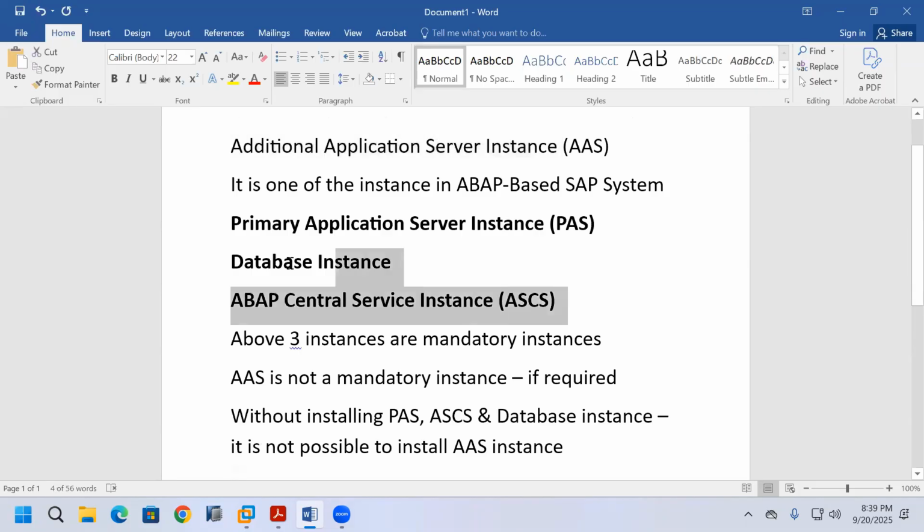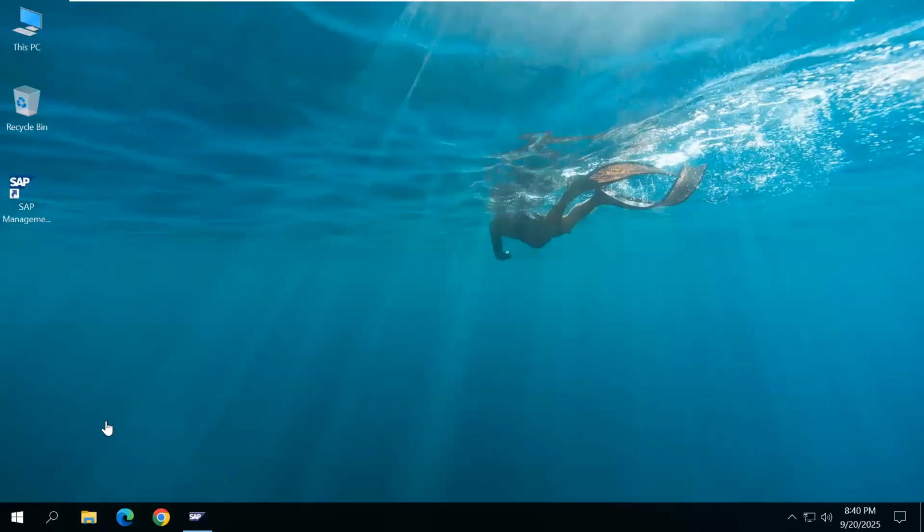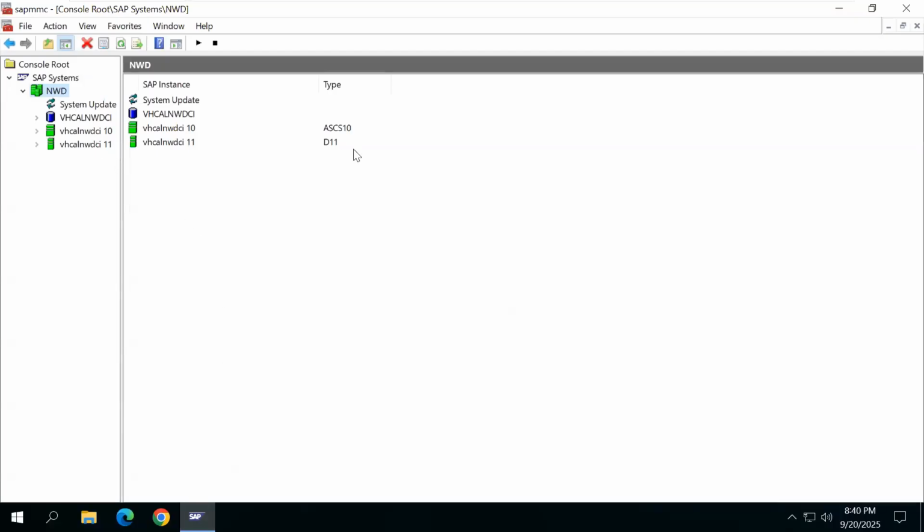That's why, when I was installing the primary application server instance, database instance, and ASCS instance, I did not install the additional application server instance. Here you saw, I selected standard system, so I installed all instances in a single system. Suppose I did not install the database instance, the system will not work.